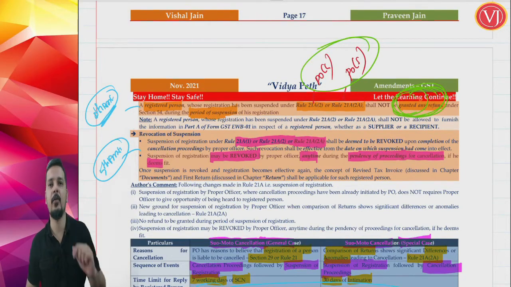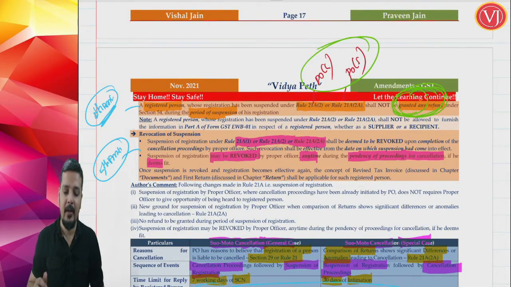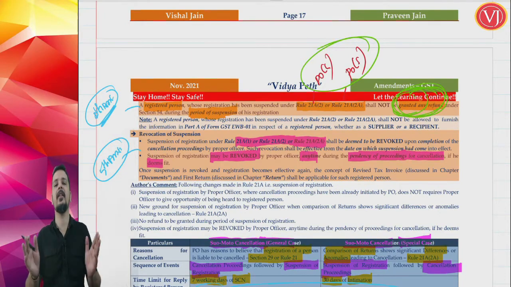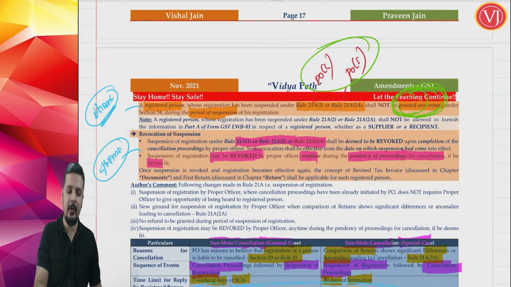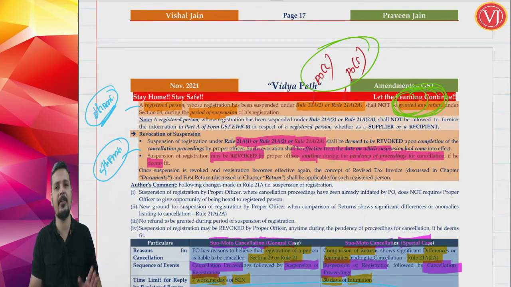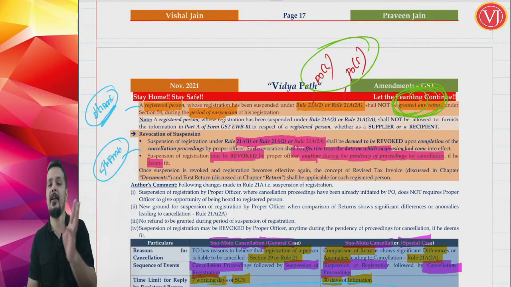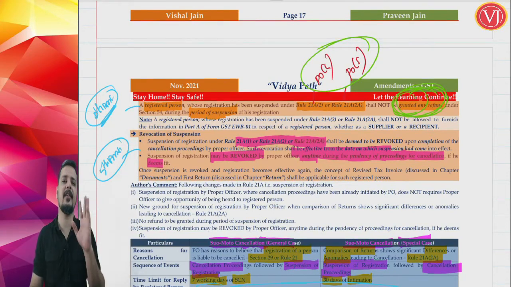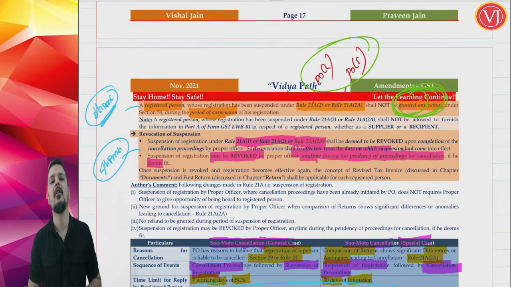There they have added even rule 21A, sub rule 2A. The important point is, even while the cancellation proceeding is going on. This is a positive amendment. Cancellation proceeding is going on and has not ended, but the officer thinks that this assessee has not done prima facie anything wrong. So what can the officer do?